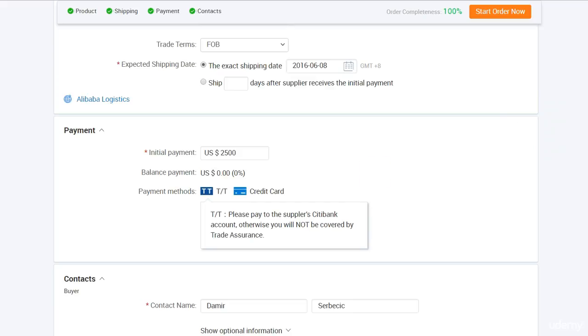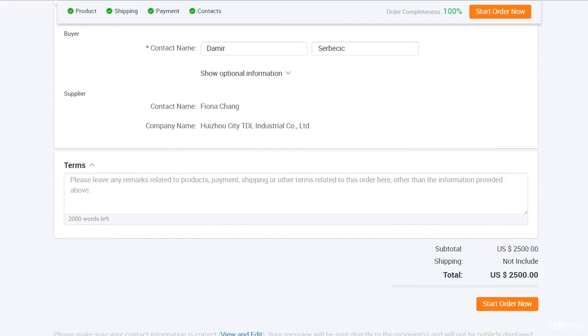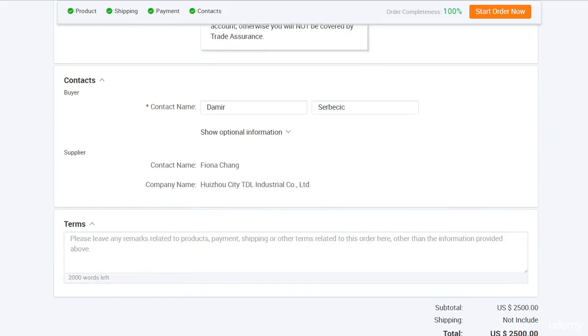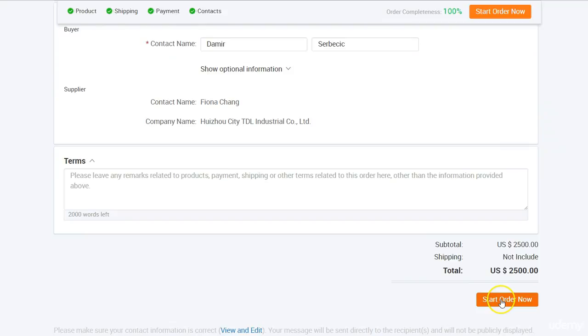Then on the next page, you will need to confirm the order and start the payment process. Here you can see which payment types are accepted. Now keep in mind that payment is done either through credit card, telegraphic transfer, or e-checking. Now I'm not going to confirm this order and finish the payment because I'm not going to order this product, as this is just an example.